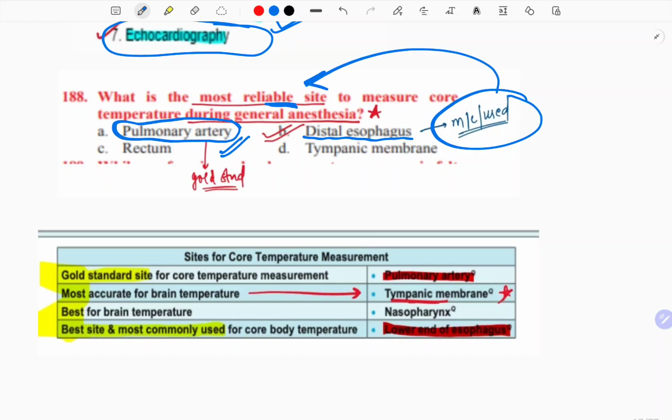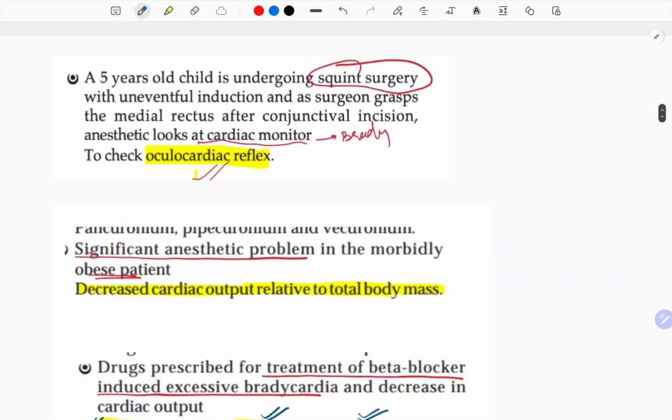Now look at this, the gold standard site for core is pulmonary artery. Most accurate for brain temperature is tympanic membrane, and the best for the brain is nasopharynx. See, tympanic membrane can easily be reached, so most accurate this will be the gold standard, and the best would be actually nasopharynx. The best site and most commonly used is the lower end of the esophagus. The gold standard is pulmonary artery.